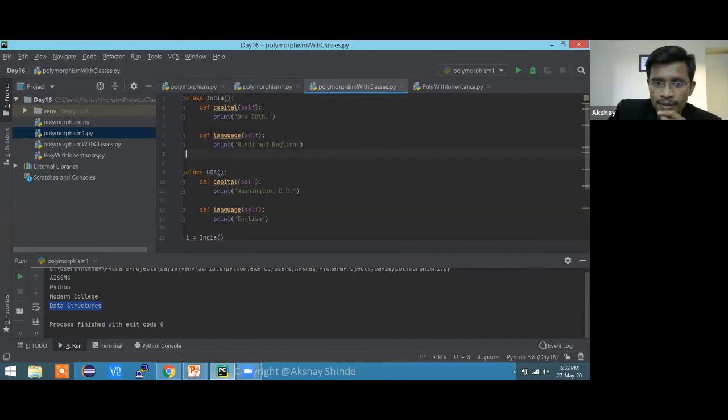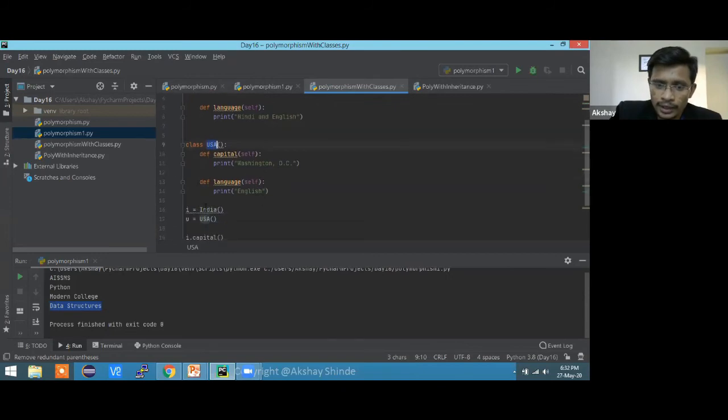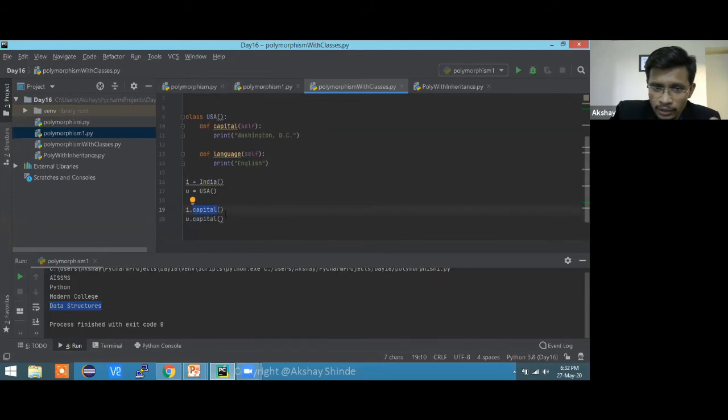Last time we created two classes, college 1 and college 2, right? Suppose here are two classes with the names India and USA, and this time I haven't created the third function. I directly created objects, and with that object I can call this function, and I can call the same function, right?